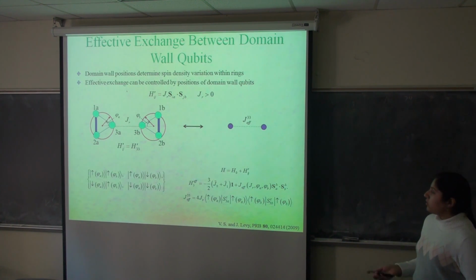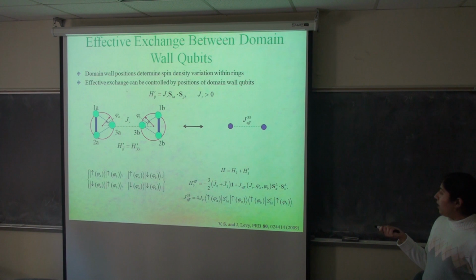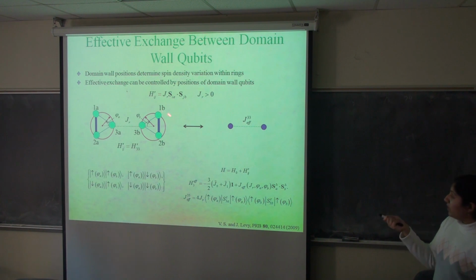To see how this works, we can consider a pair of Heisenberg spin triangles with domain walls and a single antiferromagnetic spin-spin coupling between them. We can look at the system in the basis of these product states, which depend on the two domain wall positions, but which are the two-qubit basis states in terms of spin. The Hamiltonian for the whole system consists of both the coupling within the triangles and the inter-triangle spin-spin coupling. If this spin-spin interaction strength is much smaller than the energy gap above the ground state for each spin triangle, then we can write an effective Hamiltonian which acts in the space spanned by these states.